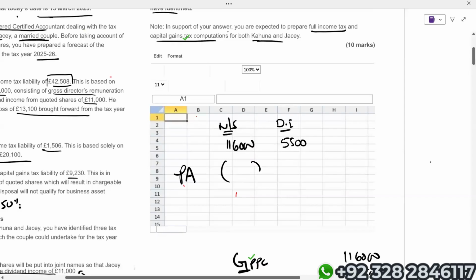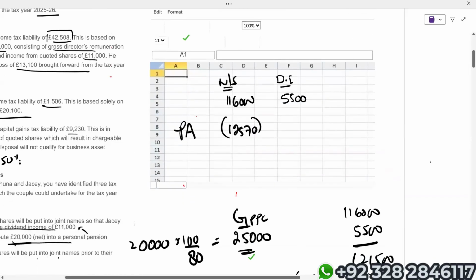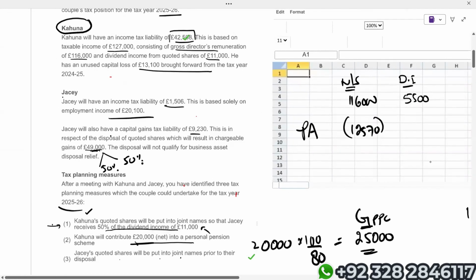Personal allowance will be deducted from the non-saving income. Then we also know one more thing, that the basic and high rate band of Kahuna will increase by gross PPC. Okay. So what else? Then we'll calculate the income tax liability of Kahuna.